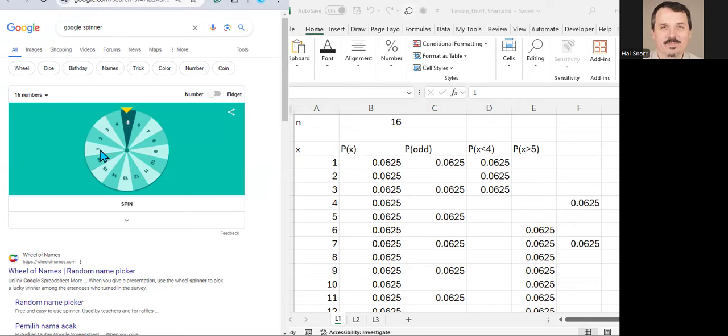The arrow either lands on 1 or it lands on 2. It can't land on both at the same time. So 1 and 8 are mutually exclusive. Any pair of these numbers are mutually exclusive. So the probability of it landing on 1 and 14, that probability is 0.